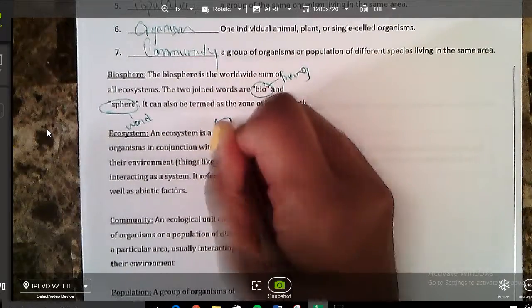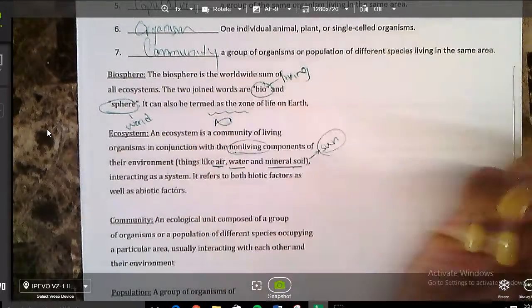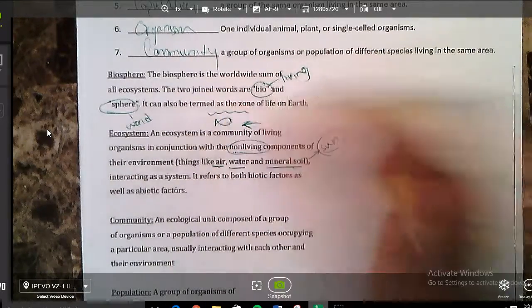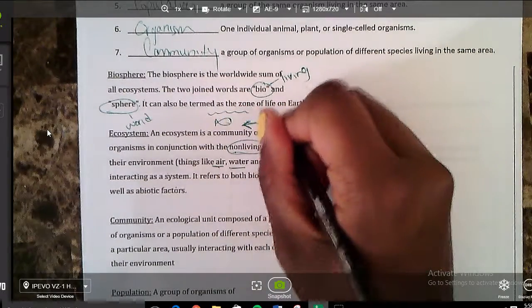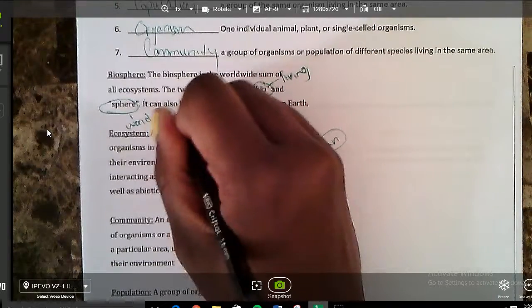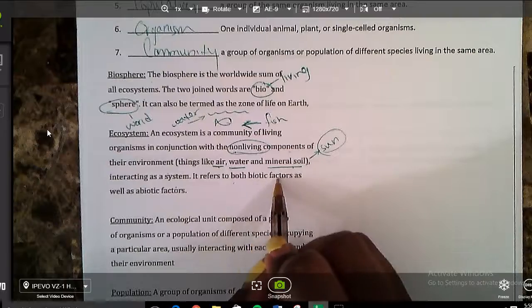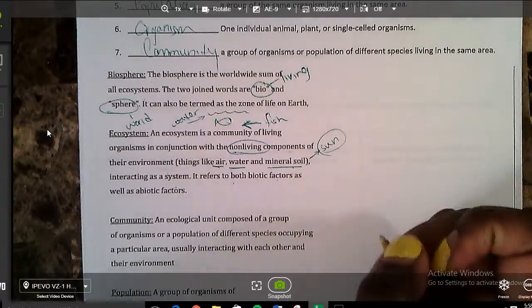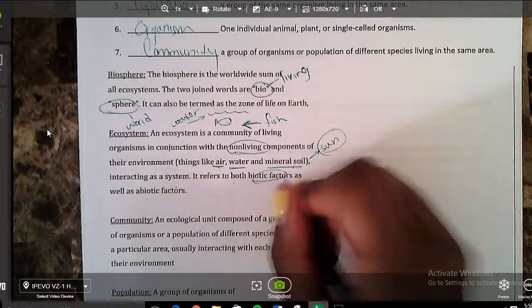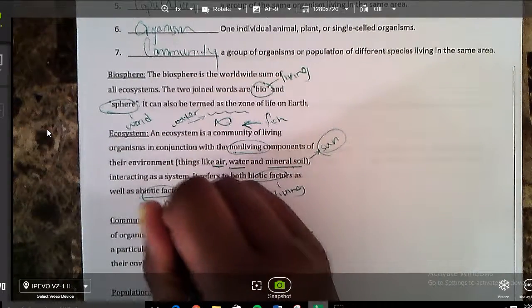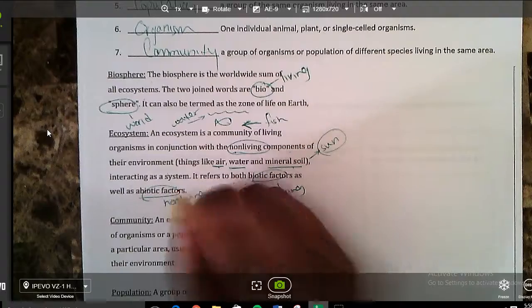An example, and you're going to put this on your paper, would be like a fish in water. So an aquatic or ocean ecosystem, the fish would be the living thing, the water would be the non-living thing. It refers to both biotic factors as well as abiotic factors. Now, biotic factors are the living parts of the environment. Abiotic factors are the non-living parts.